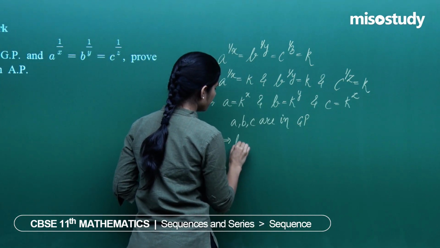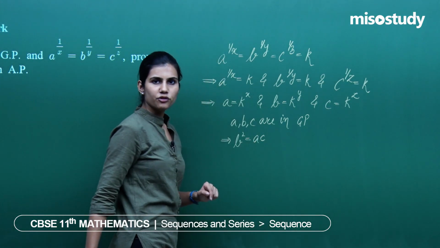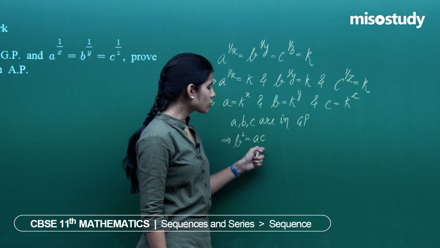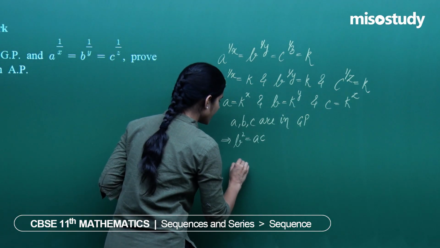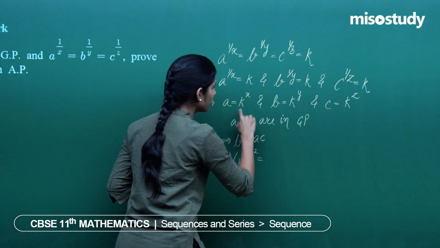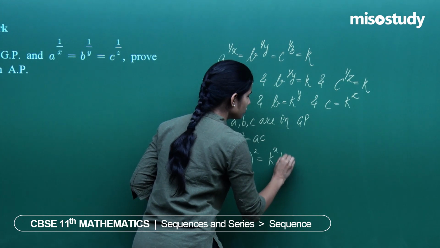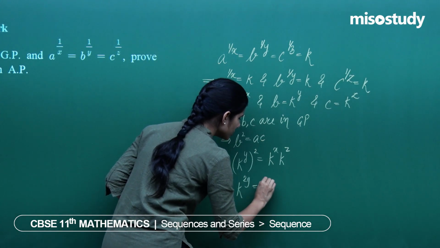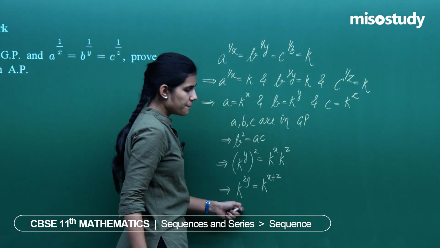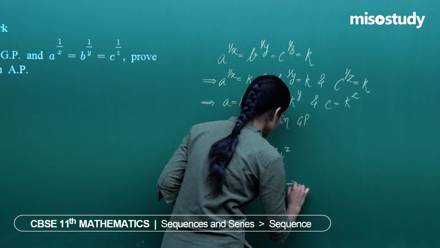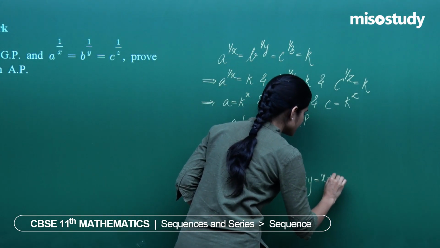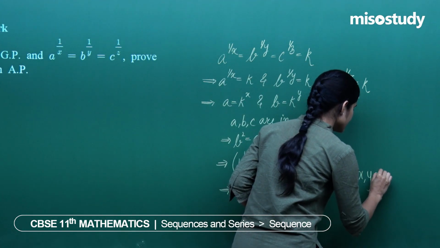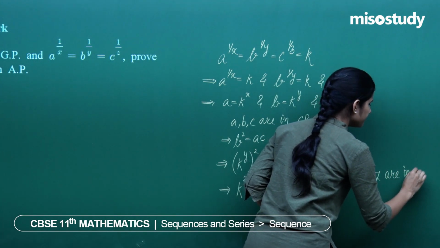This implies b square equals ac. If three quantities are in GP, that means square of the middle term is equal to product of the first and the third term. So b square equals ac. b square means k to the power y whole square equals a into c, that is k to the power x into k to the power z, which implies k to the power 2y equals k to the power x plus z. Bases are same, we equate the powers, so you get 2y equals x plus z, which obviously implies that x, y, z are in AP.